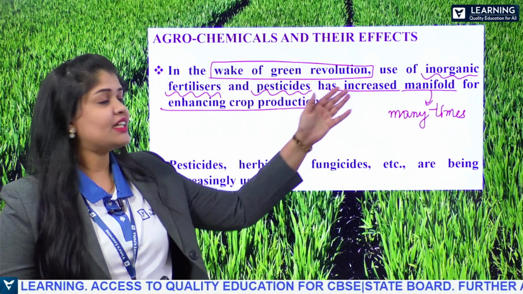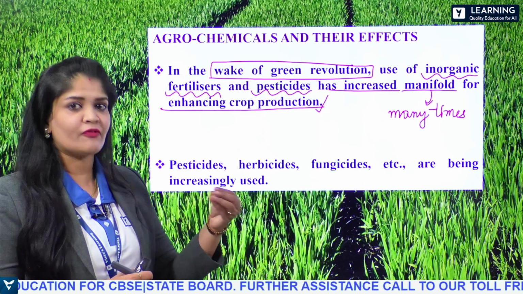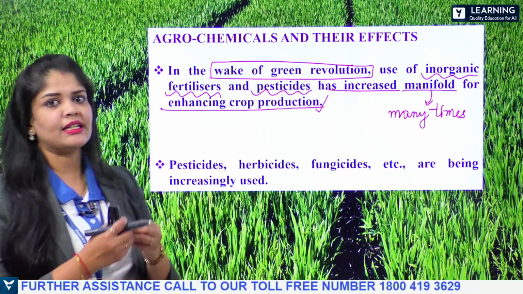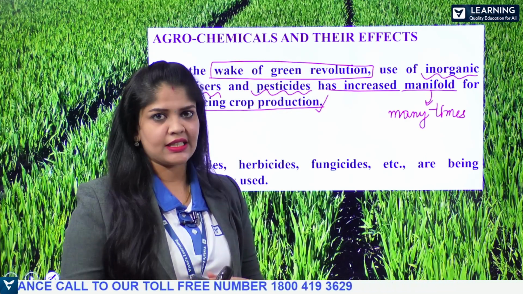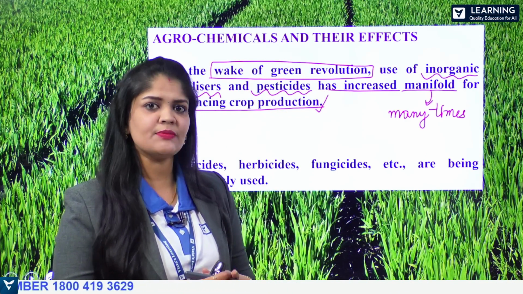This usage of inorganic fertilizers shows its effects in the form of causing damage to living organisms. So how does it show this damage towards living organisms? Let's discuss.